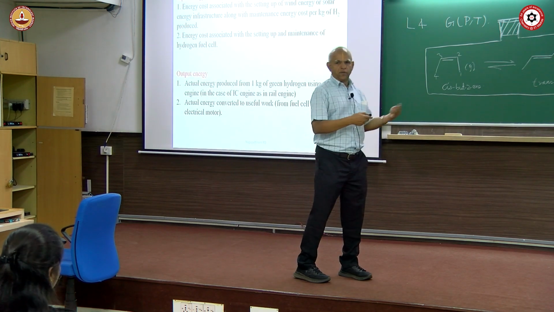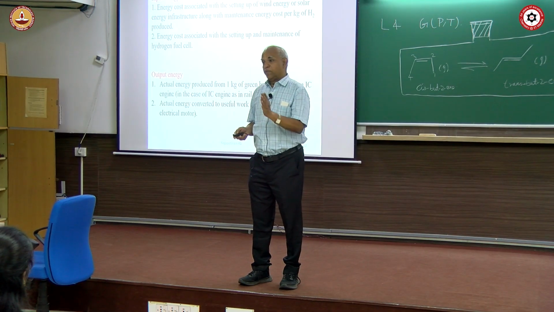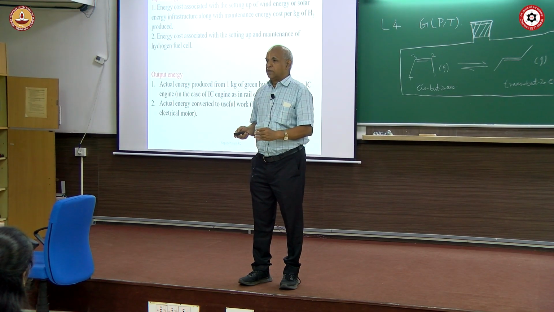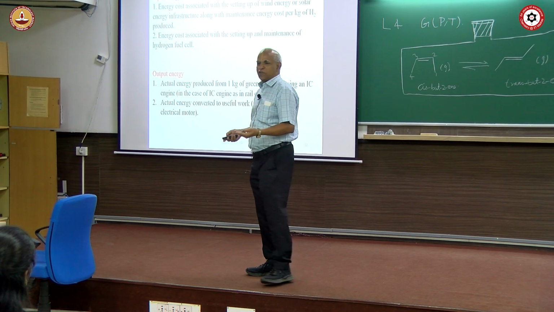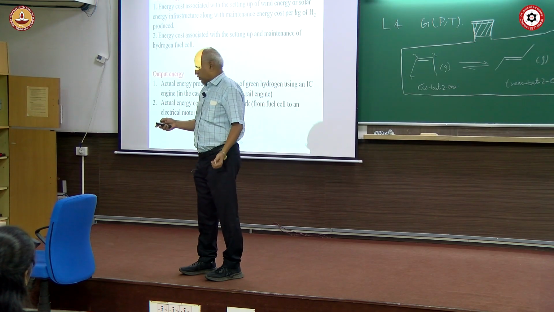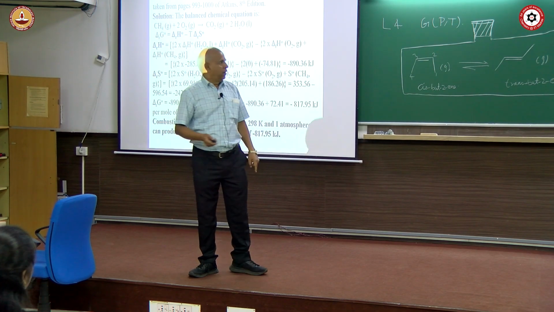So these sort of things are very nice to say that this is the way to go forward. This is not exactly the way to go forward from the thermodynamic point of view. You are unnecessarily spending energy, more energy to get 1 joule of energy. For 1 joule of energy, you are going to spend 2.5 joules. Okay, so that is the important thing. So you should keep this figure in your mind. It will help you to understand.